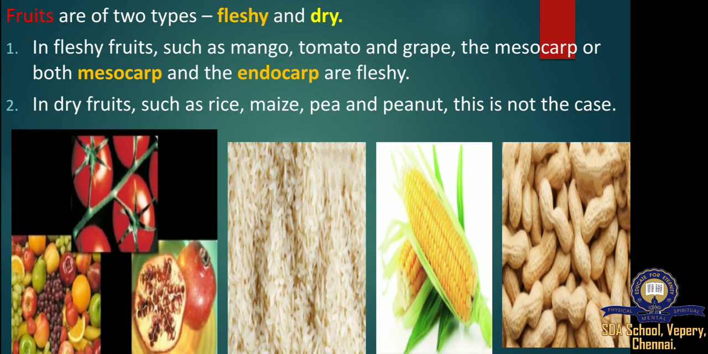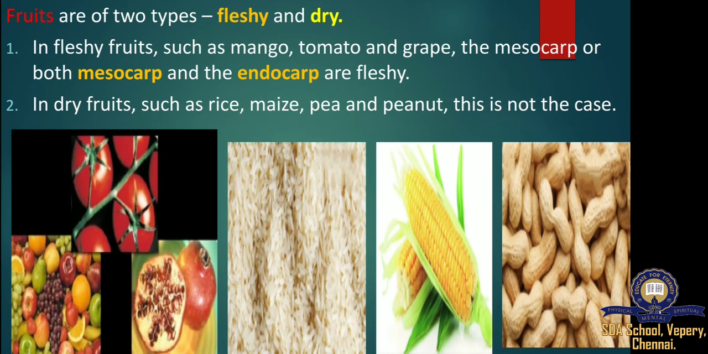Simple fruits. These fruits develop from monocarpellary, mono means one, or multicarpellary gynoecium. Mono, one ovary, or many ovaries. Only one fruit is formed by the gynoecium. Simple fruits are of two types: fleshy fruits and dry fruits.